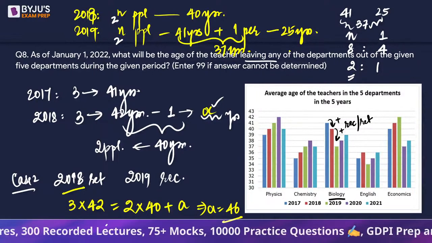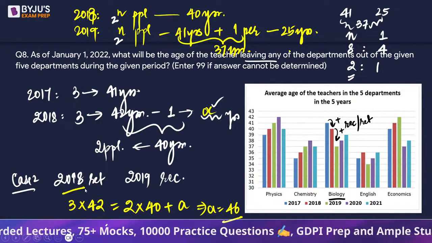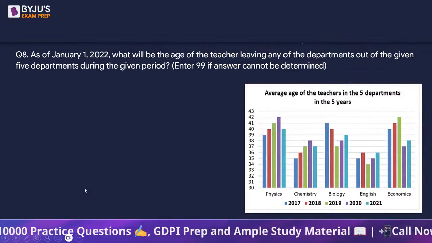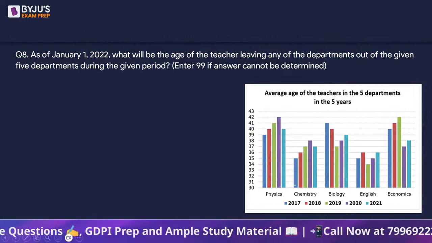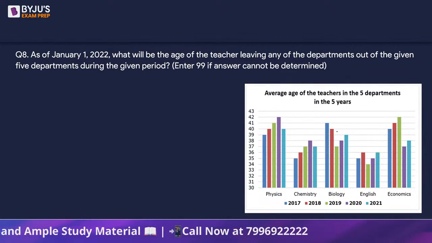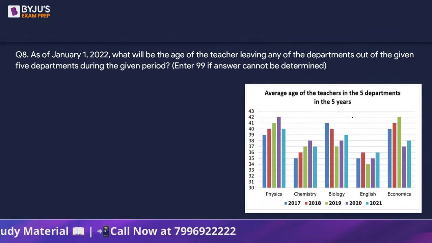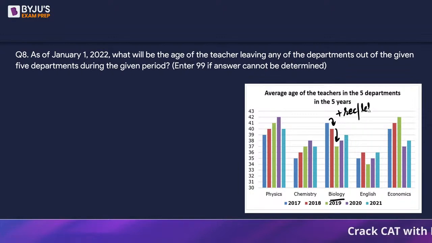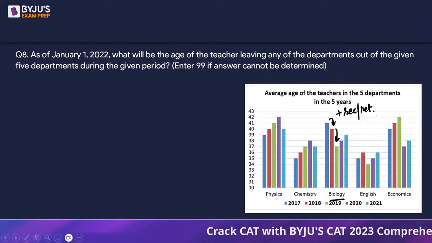A decrease may mean retirement, or an increase may mean a recruitment as well. Ashish, look at the year biology. Look at biology, right? They are asking us in which particular year there was a person who left, the teacher who left, and what was his age? So look at biology. There are two drops. I hope this part is clear. In the biology department only, there was a recruitment as well as a person who left. I am calling left as retirement, okay? It's not necessarily a retirement, but I'm just using the word retirement.